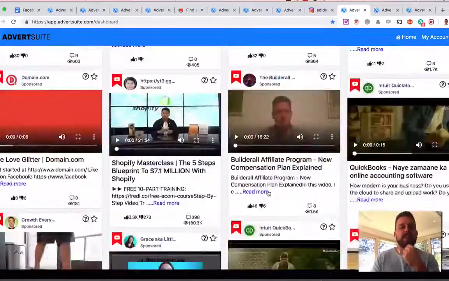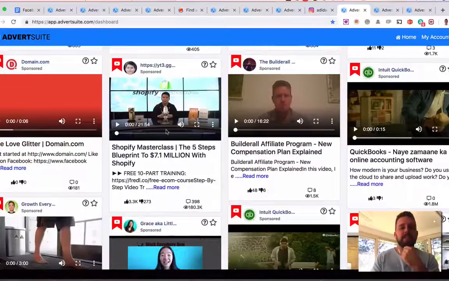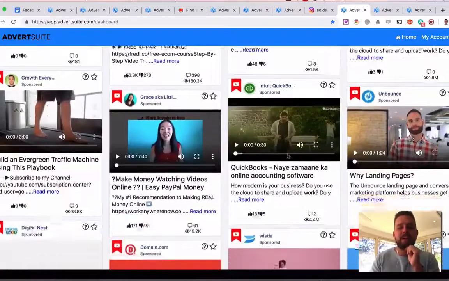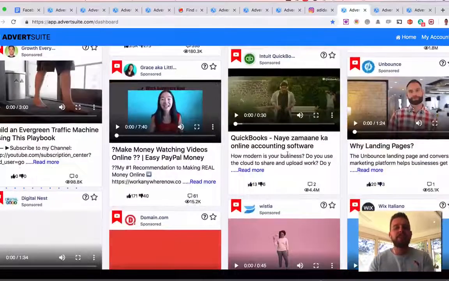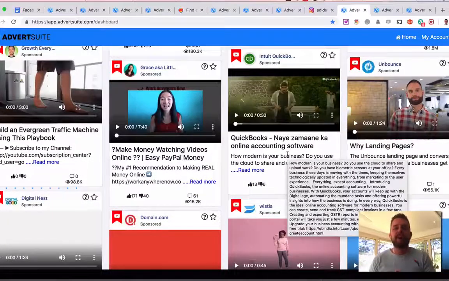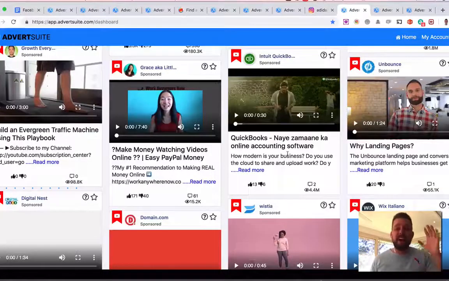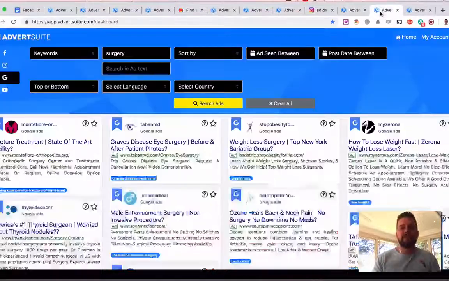And again, you just keep on scrolling down. Here's Mr. Fred Lamb. You can see what is happening, right? And the titles they use, and this is the information that would really help in creating a successful ad, because if you don't know it, you're just trying to guess what titles to use, what text to use, what image to use, what video to use, what age groups to target, what locations to target, if you want it in the news feed or on the sidebar, and what type of ad. AdvertSuite removes all that guesswork for you.